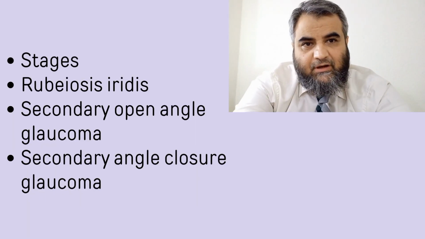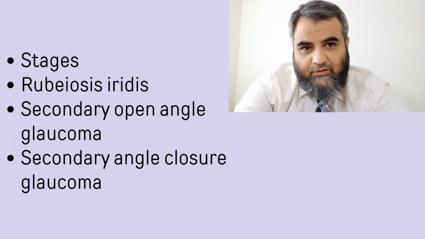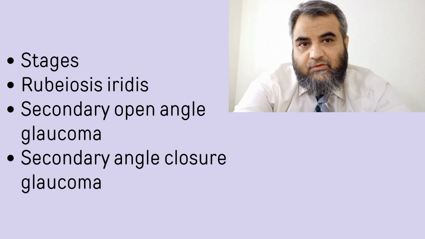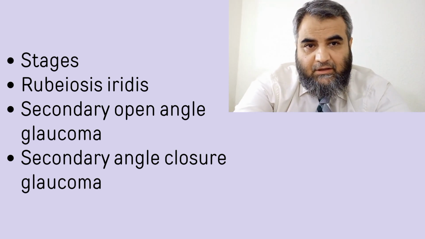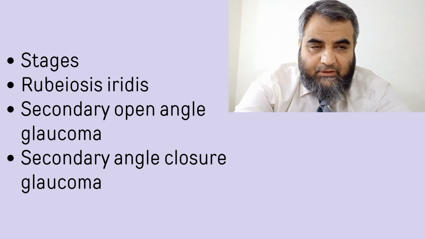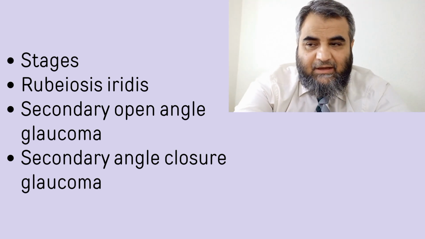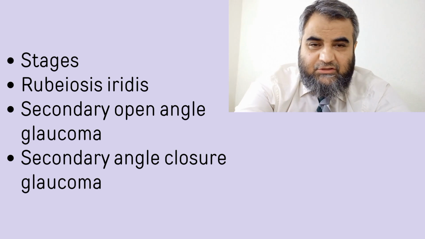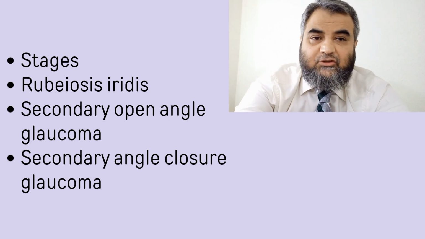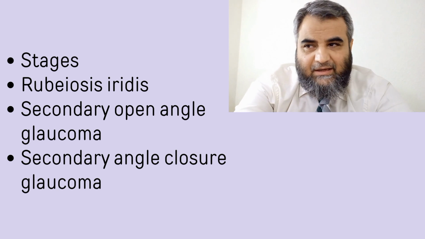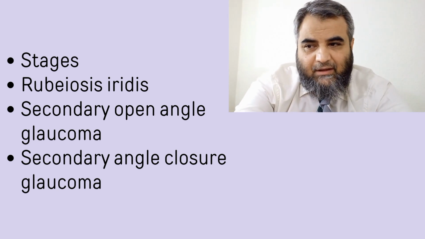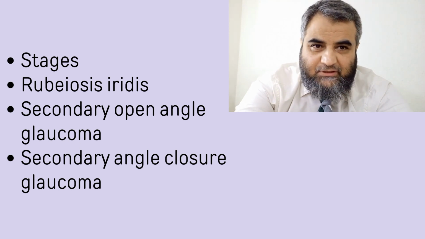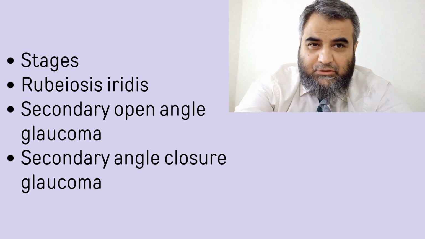So if we talk about the different stages of neovascular glaucoma, there is one stage which we call the pre-glaucoma phase, rubeosis iridis. Just tiny blood vessels are there on the iris, which have developed at the pupillary margin, and less commonly they are also present at the angle and cross the scleral spur to arborize in the trabecular meshwork. On gonioscopy the angles are usually open and IOP is normal in this stage and the prognosis is very good.